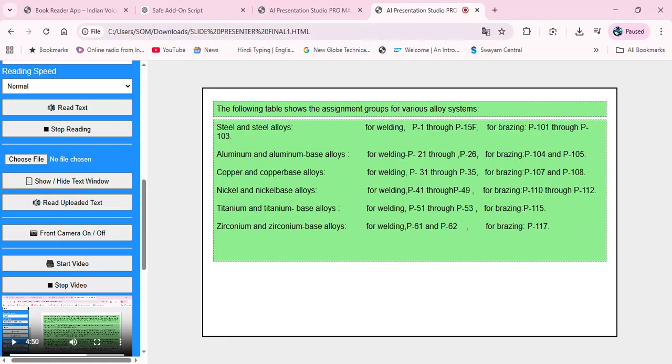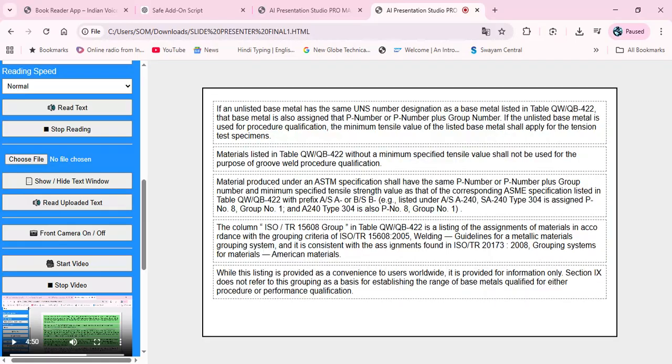Nickel and nickel base alloys, for welding P41 through P49, for brazing, P110 through P112. Titanium and titanium base alloys, for welding, P51 through P53, for brazing, P115. Zirconium and zirconium base alloys, for welding P61 and P62, for brazing, P117.